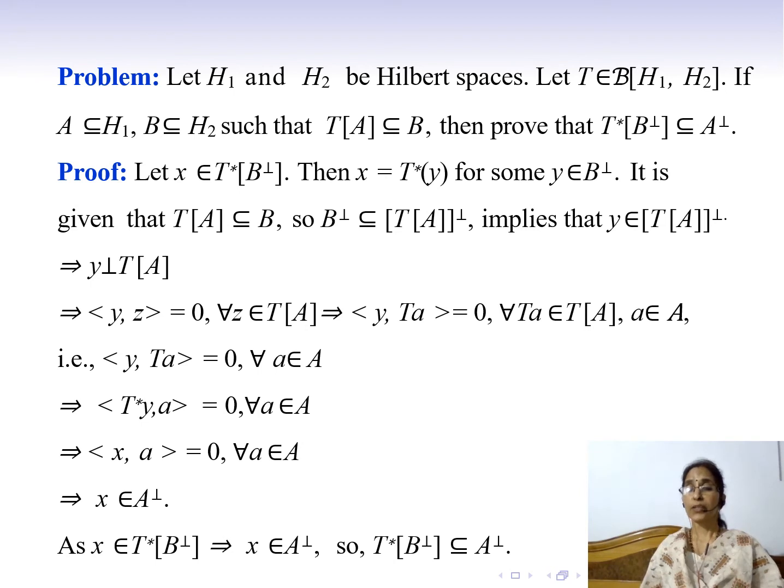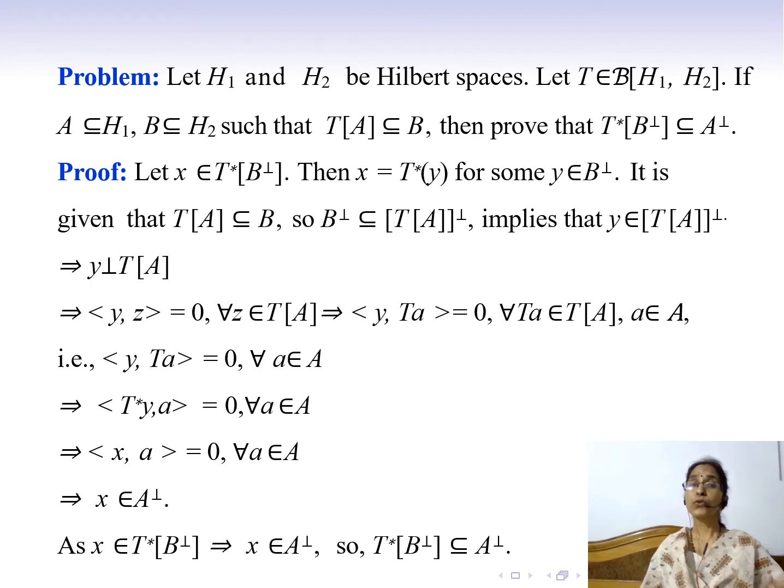And so we have inner product of T star Y and a is equal to 0 for every a belonging to A. But T star Y is equal to X. And so we can write inner product of X and a is equal to 0 for every a belonging to A. And this implies that X is in orthogonal complement of A, as X is orthogonal to every element of A, so X belongs to orthogonal complement of A.